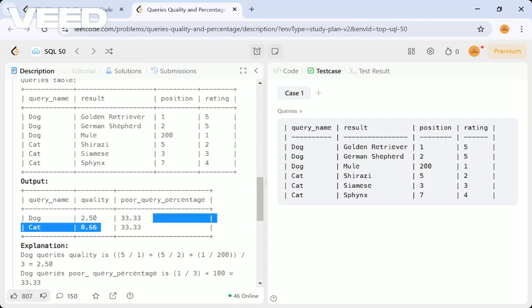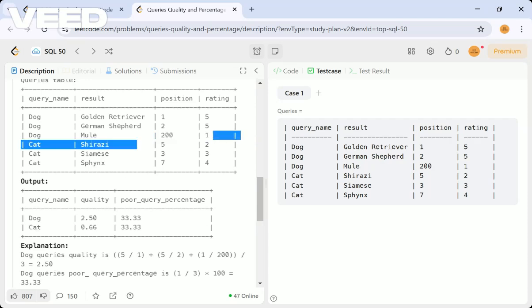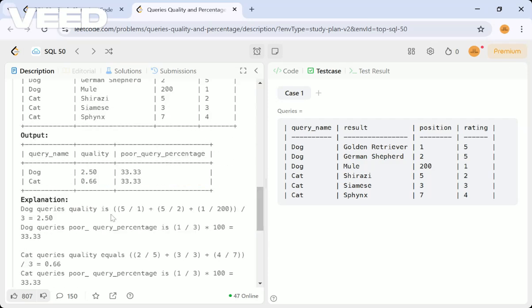So out of three, we have two as a good rating and one is a poor rating. That is 33.3 as the poor percentage quality. Here you can see the problem: 5 by 1, then 5 by 2, and then 1 by 200 will give 2.50 as the quality. Poor percentage quality is only the 1 by 200, which is the only one with poor quality, that is a 1 to 3 ratio here. So that into 300, we will have 33.3.